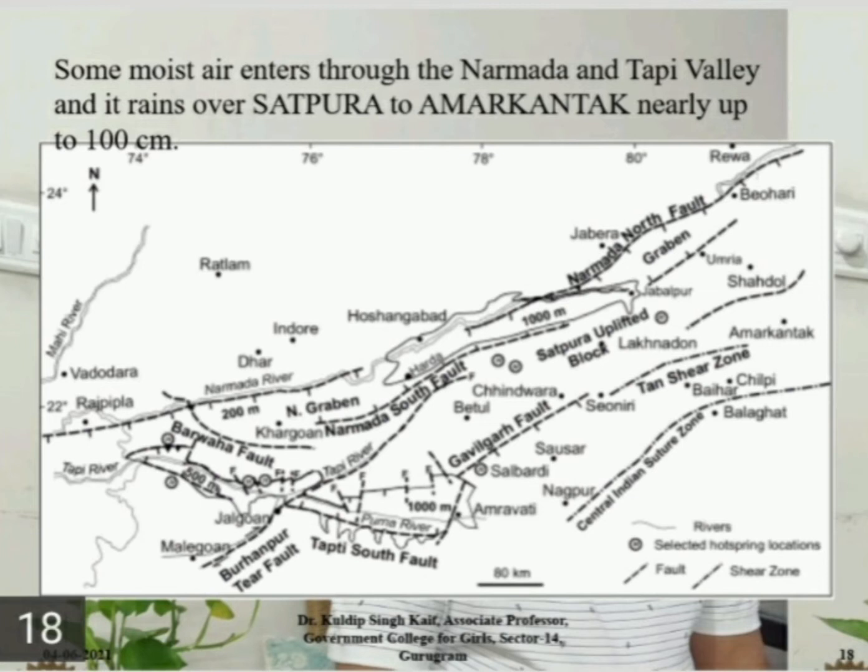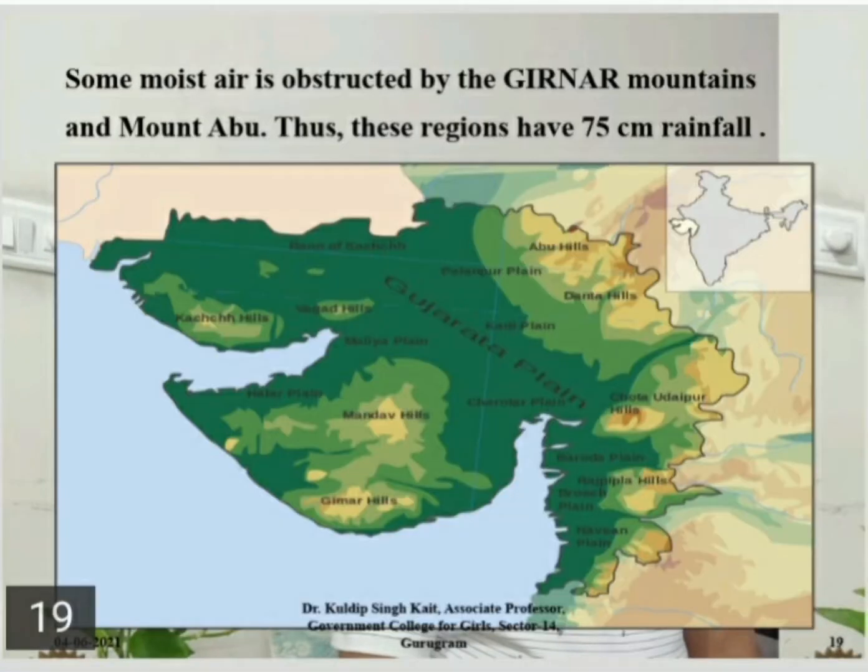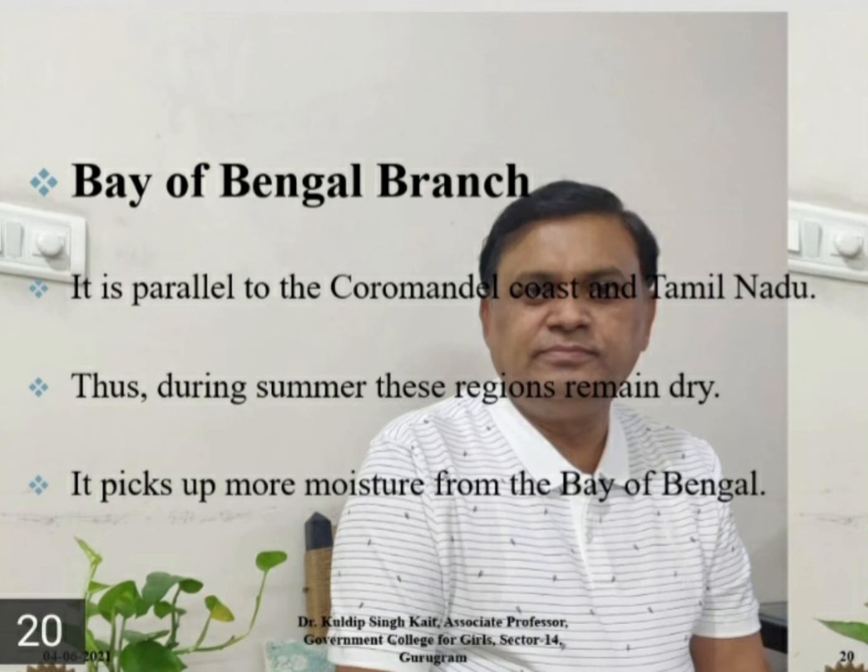Some moist air enters through the Narmada and Tapi valley and it rains over Satpura to Amarkantak nearly up to 100 centimeters. Some moist air is obstructed by the Girnar mountains and Mount Abu. Thus, these regions have 75 cm rainfall. Another branch is the Bay of Bengal branch. It is parallel to the Coromandel coast and Tamil Nadu. Thus, during summer, these regions remain dry. It picks up more moisture from the Bay of Bengal.